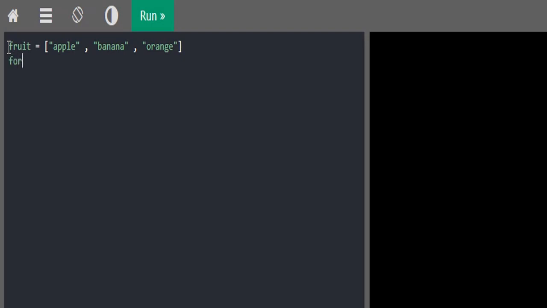Then I am using the for loop to iterate. So I use for, then an indexing variable, say x, then the keyword in, and then our list name. At last, I am trying to print the value of x. So on doing this, we will be able to iterate over different values stored in a list. So yes, as you can see, this is the expected output.